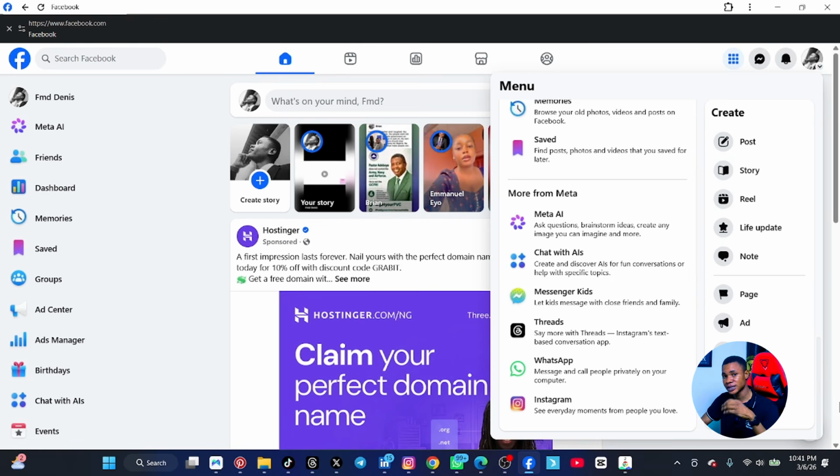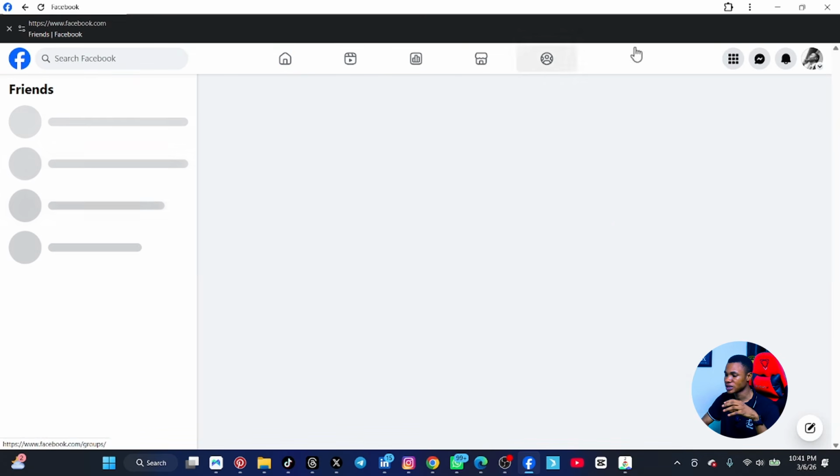What I want you to understand is that the person who owns Facebook is the person who owns Instagram, and is the person who owns, sorry, WhatsApp. And I'm also sensing, although I don't have verifiable proof, that Threads is also associated with Meta because they are linked together. That's why if you come here, you can see that we have Threads here, WhatsApp and Instagram. They are owned by one person. Is that okay? So that is that for Facebook. When time comes, we'll know how to do everything that is here.